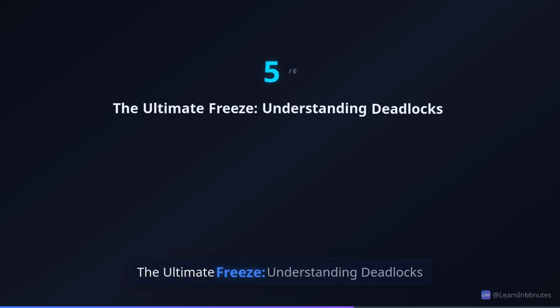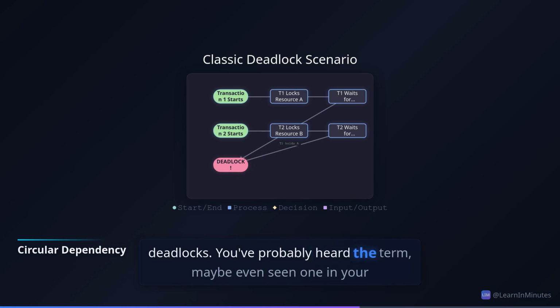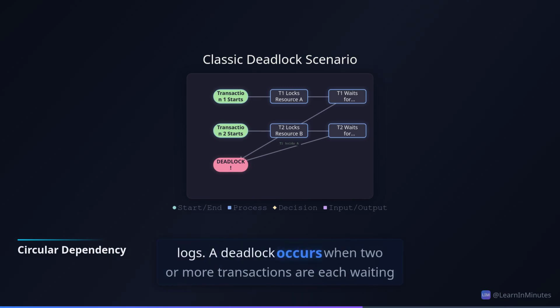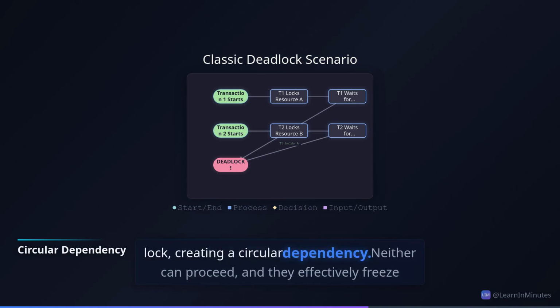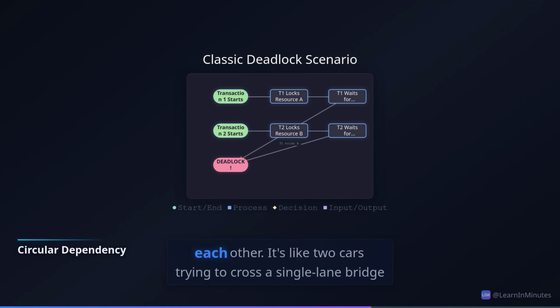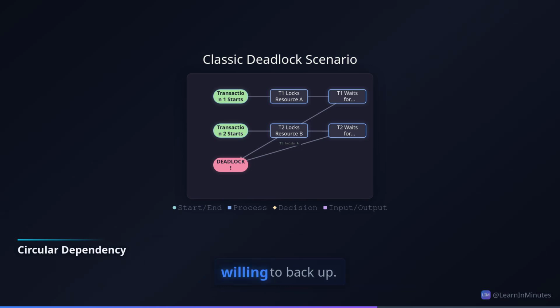The ultimate freeze: understanding deadlocks. All right, this is the big one, deadlocks. You've probably heard the term, maybe even seen one in your logs. A deadlock occurs when two or more transactions are each waiting for the other to release a lock, creating a circular dependency. Neither can proceed, and they effectively freeze each other. It's like two cars trying to cross a single-lane bridge from opposite directions, and neither is willing to back up.